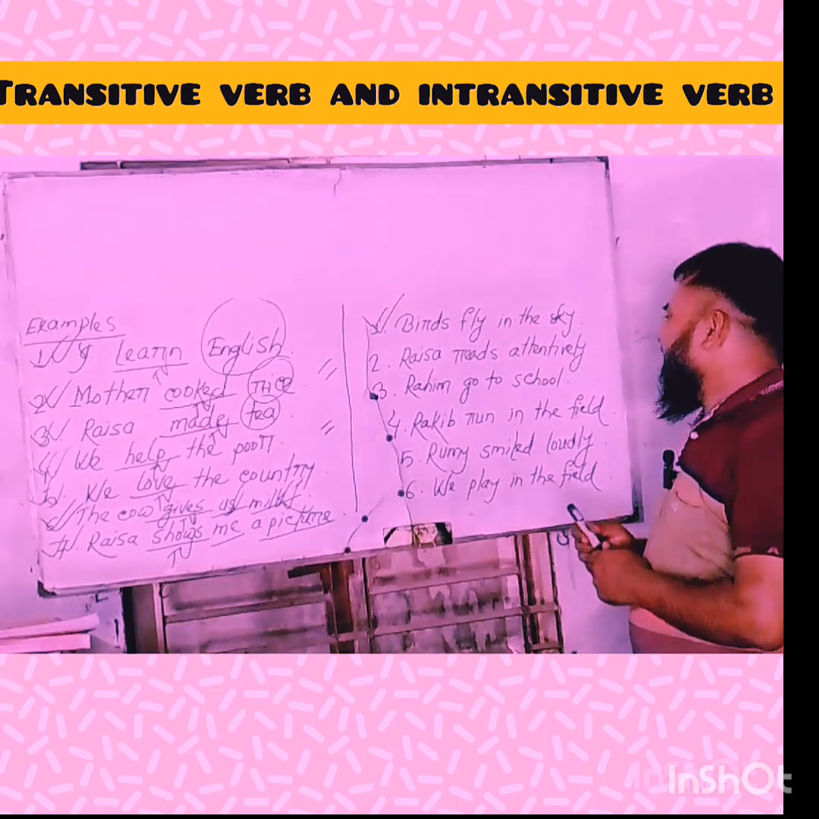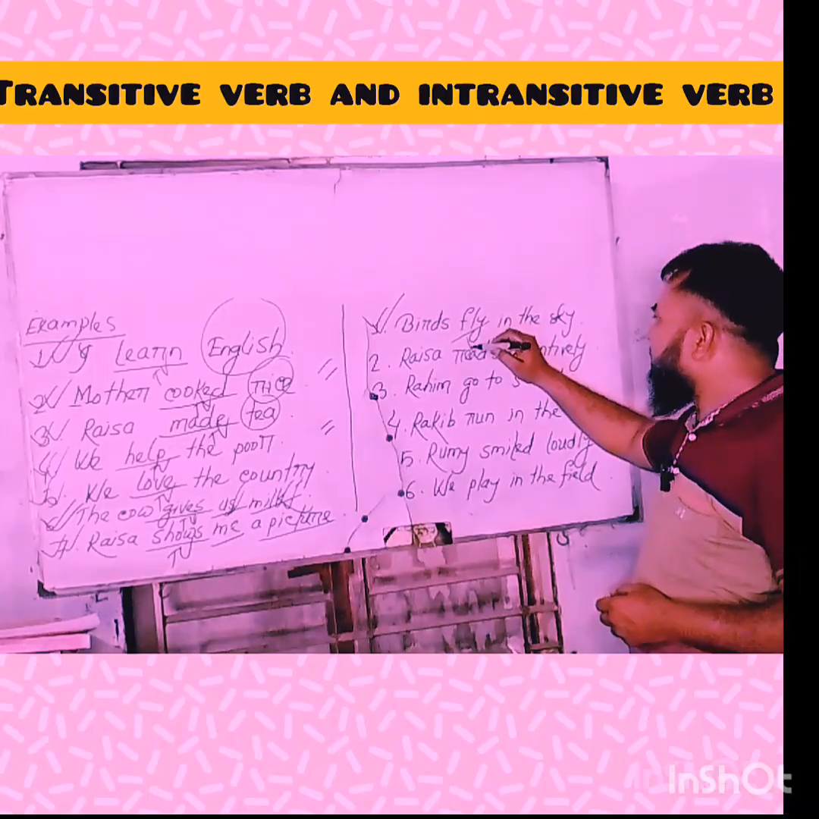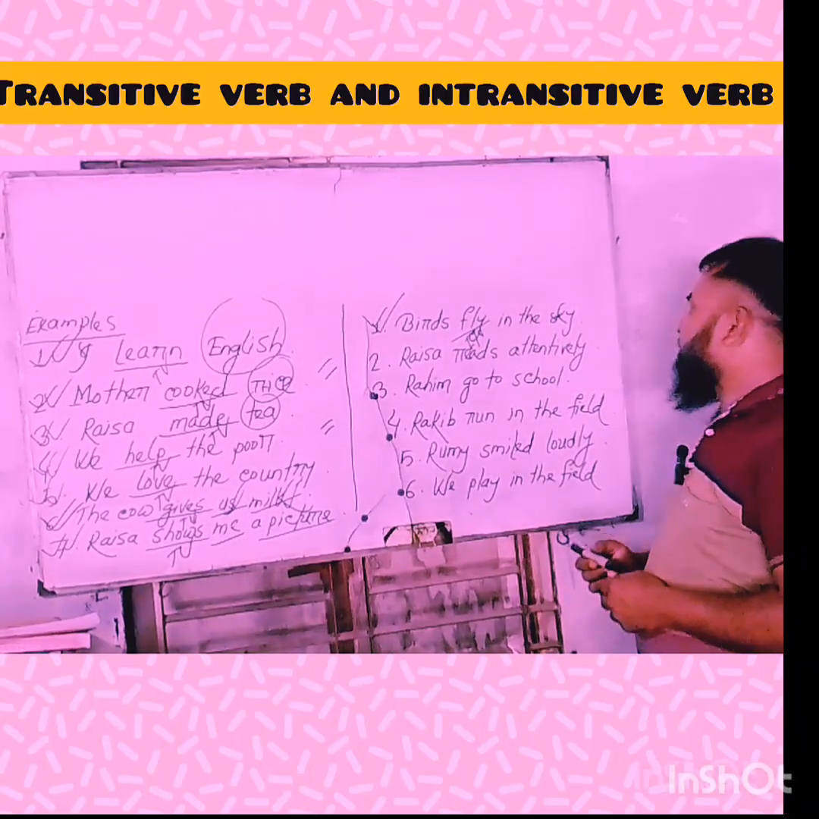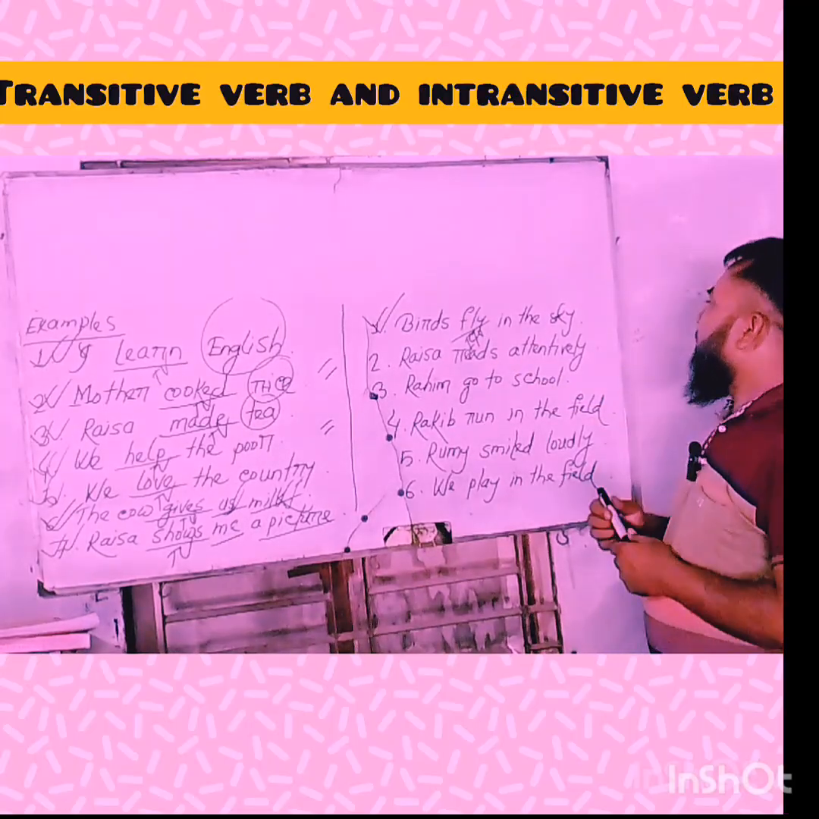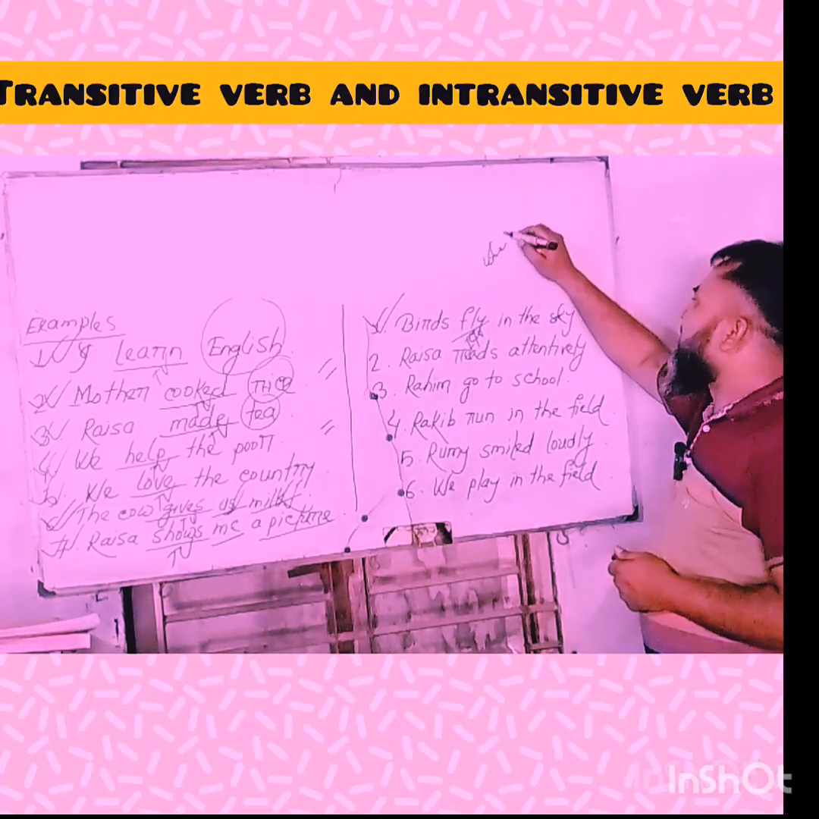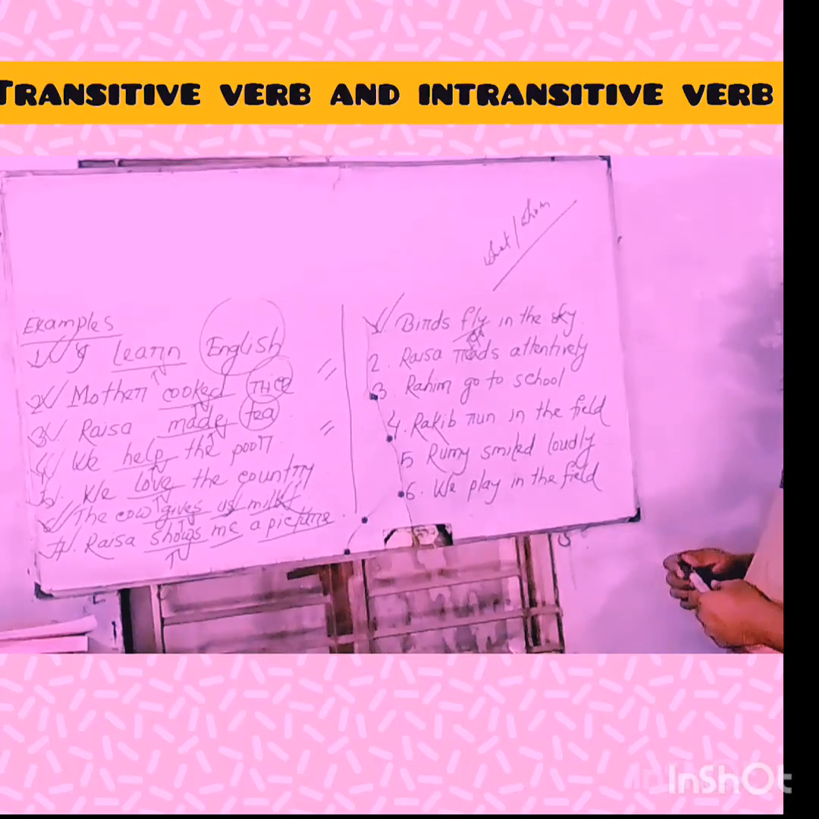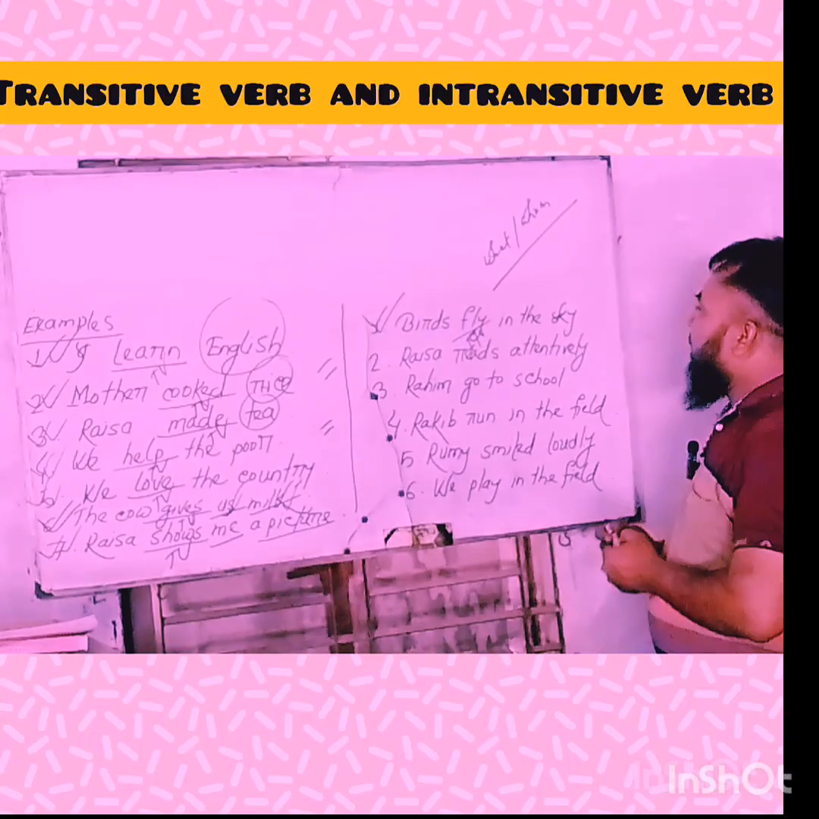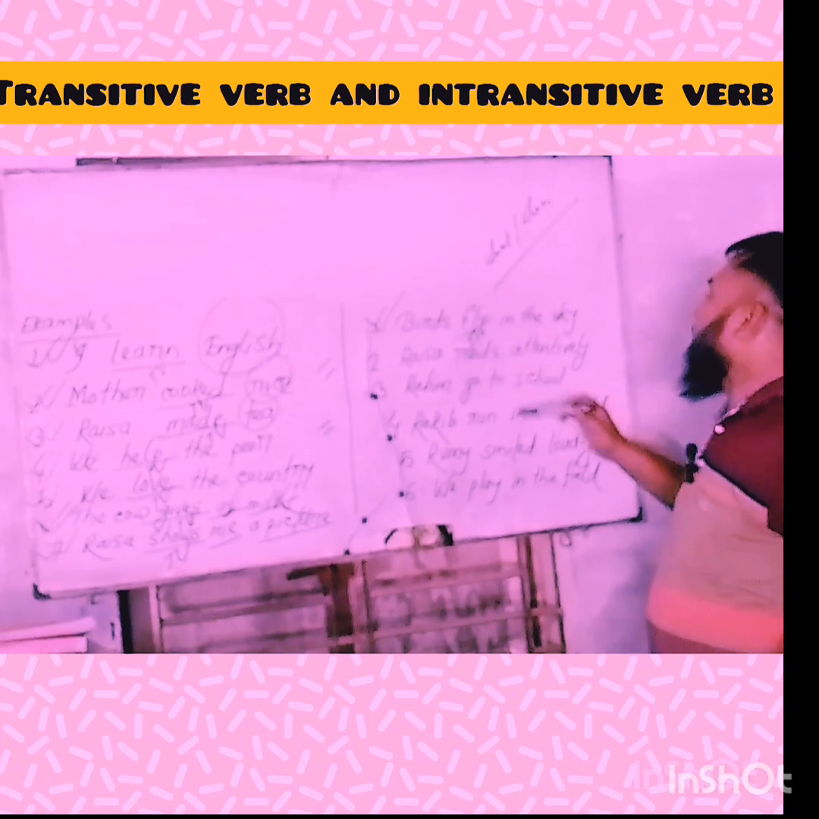In this sentence, the verb, intransitive verb, of course, is fly. Because if you ask the verb with what or whom, there is no answer. Suppose you ask, what do birds fly? No answer. Whom do birds fly? No answer.